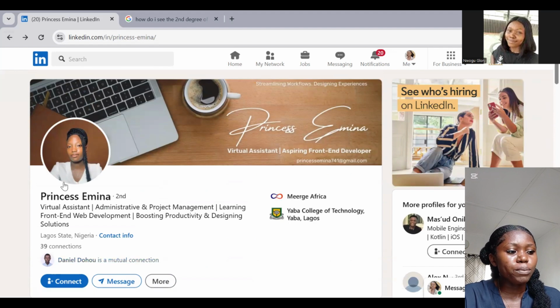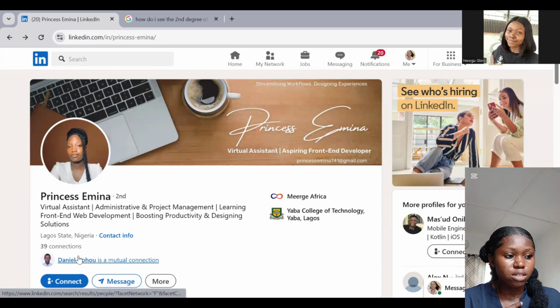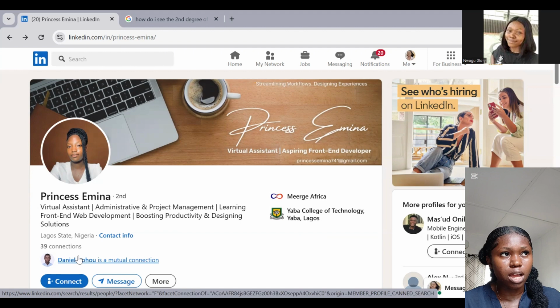So because Daniel is one of my connections and Daniel is connected to Princess, that makes Princess my second connection, right? So basically what we're saying is that the second degree connections are those connections of our first degree connections. Daniel is my first degree connection, and Princess is connected to Daniel. So that means Princess is my second degree connection. I don't know if that makes sense.